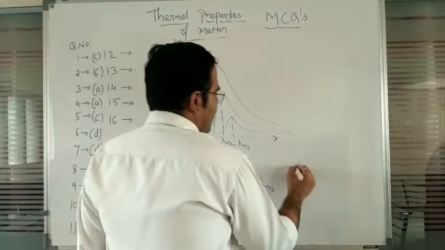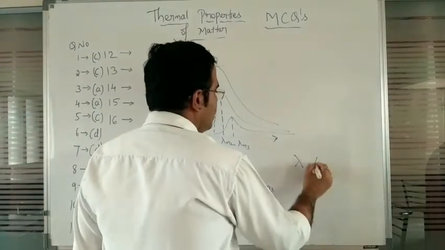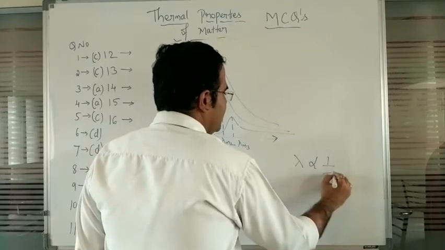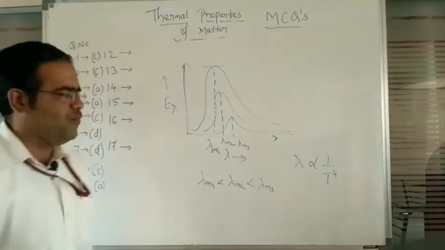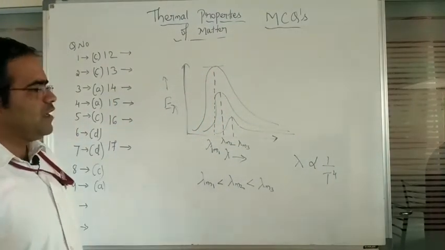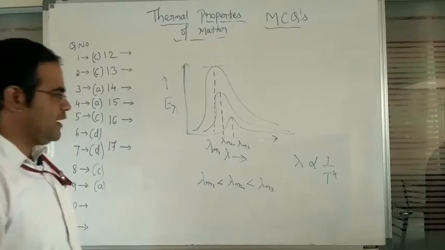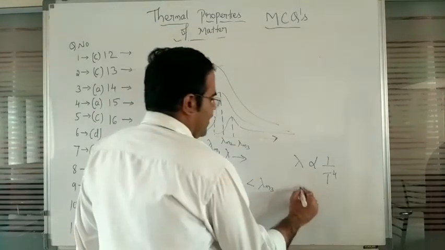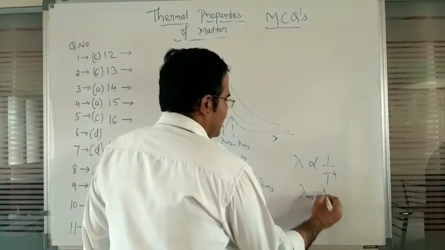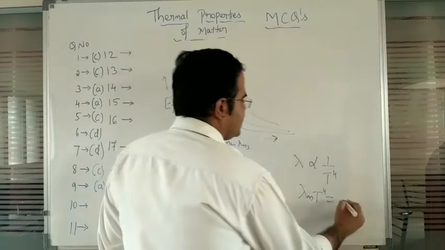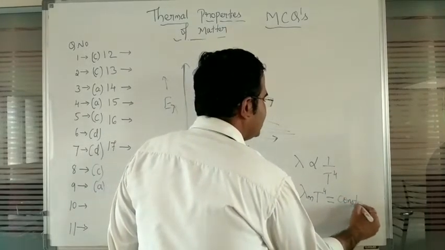Now, when we have Wien's displacement law, the wavelength is inversely proportional to the temperature. That is the reason we can write lambda m, the maximum wavelength, into T raised to 4, which always remains a constant.